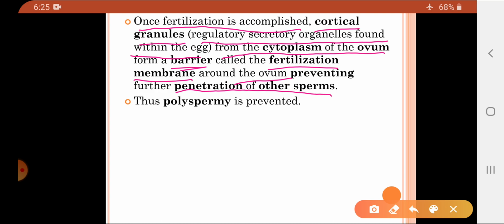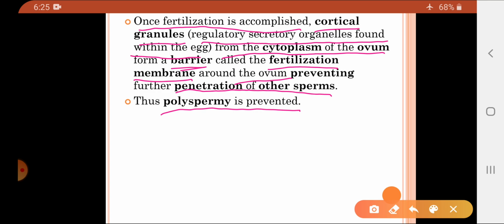This prevents other sperms from penetrating the fertilization membrane, and through this polyspermy can be prevented. Poly means many, so that many sperms do not enter into the egg cell.